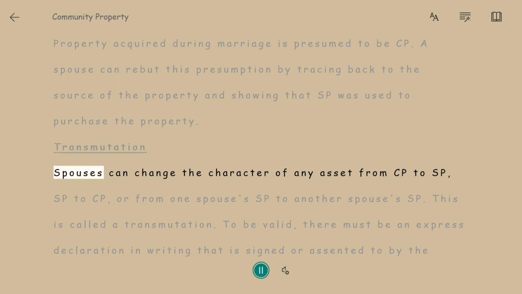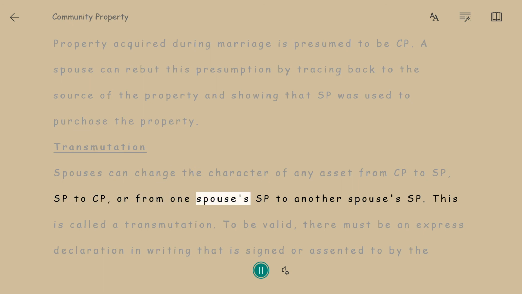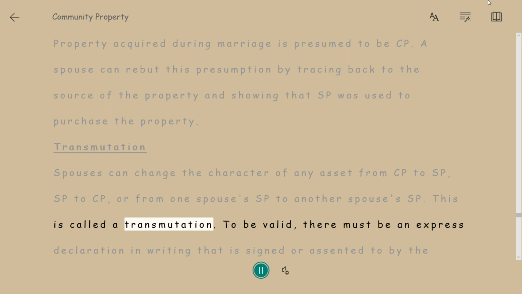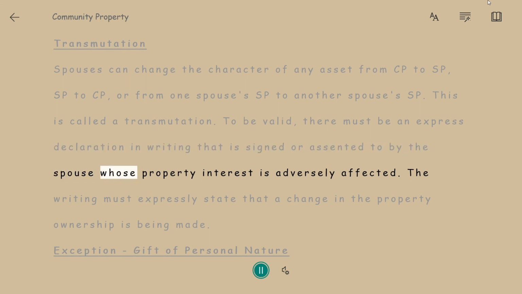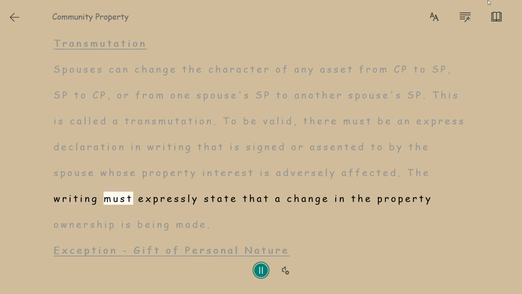Transmutation. Spouses can change the character of any asset from CP to SP, SP to CP, or from one spouse's SP to another spouse's SP. This is called a transmutation. To be valid, there must be an express declaration in writing that is signed or assented to by the spouse whose property interest is adversely affected. The writing must expressly state that a change in the property ownership is being made.